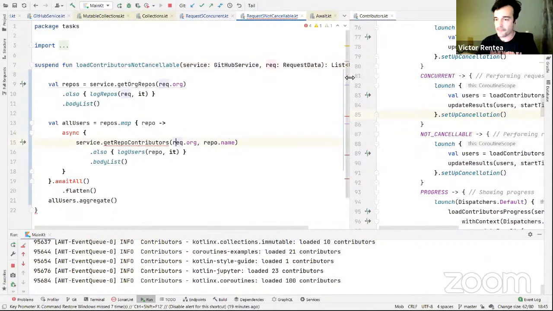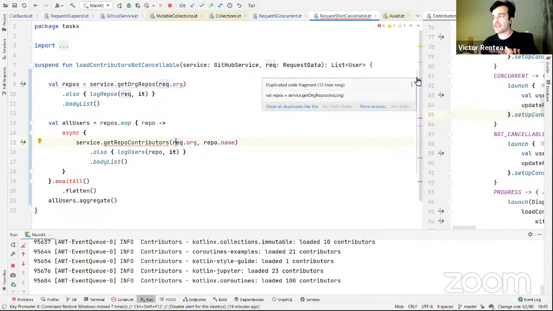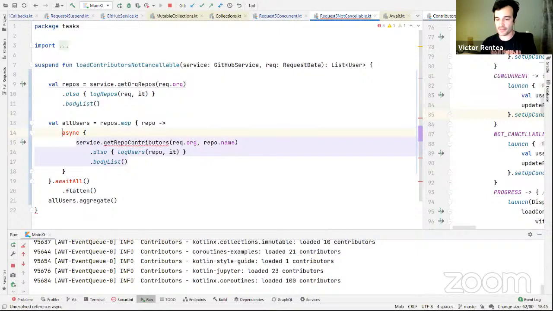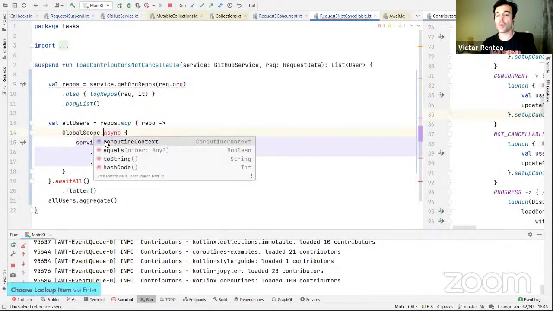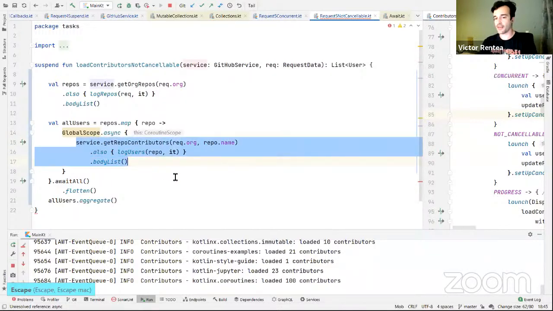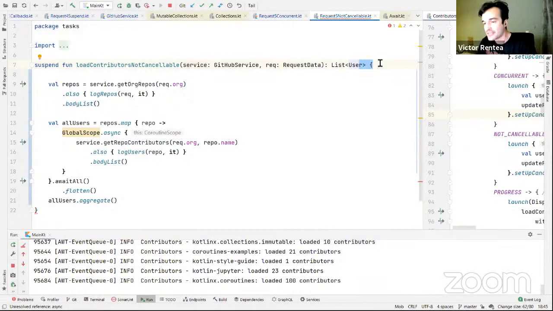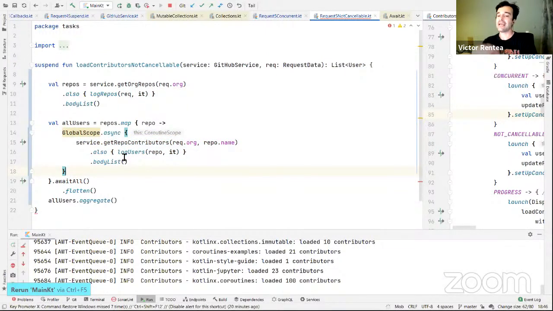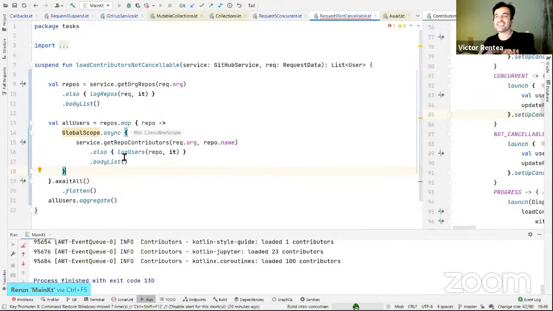Yeah, makes sense. Now, if you want to make something that runs without stopping, without the ability to stop it, there is something very evil called global scope. This global scope will start this coroutine in a different context. As you can see, I'm not running in a coroutine context here. I'm a plain function that somewhere magically gets a global scope, which is not cancelable.